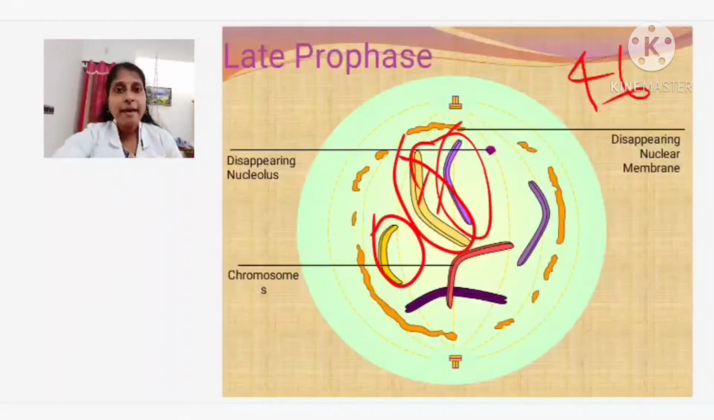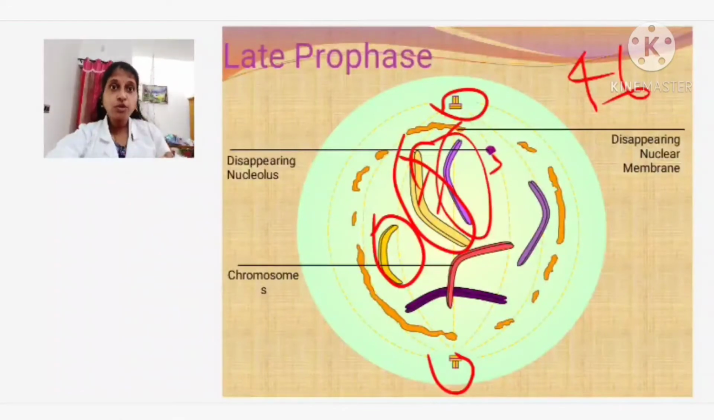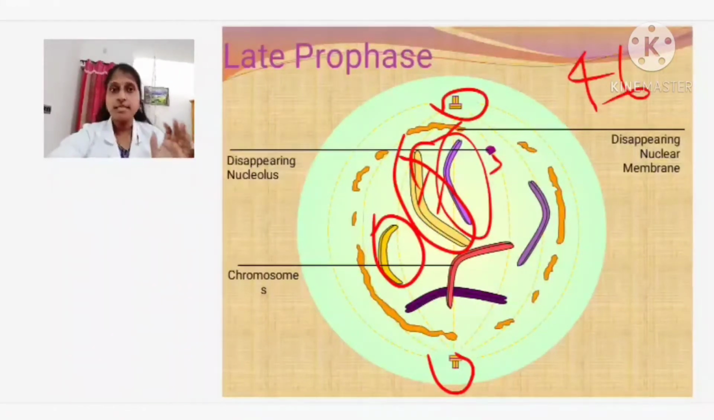So what all has happened in the prophase stage? First, the nuclear membrane disappears and the nucleolus disappears. The centrosome will divide and form two centrioles, and they will move towards opposite poles. The chromatin network condenses and forms chromosomes, and the chromosomes will remain in pairs inside the nucleus. This is happening in the prophase stage.